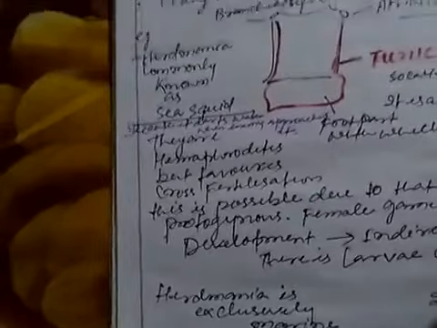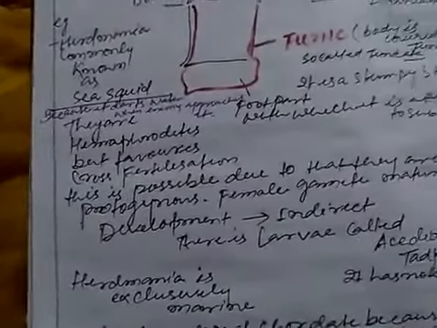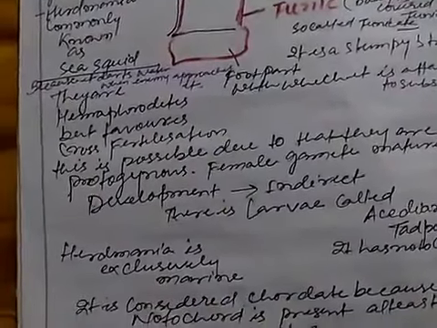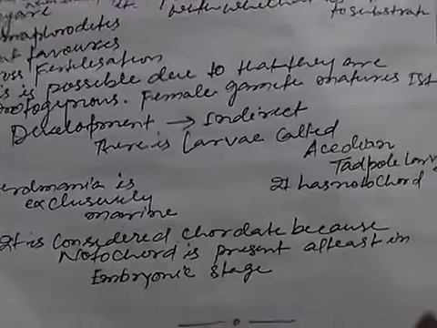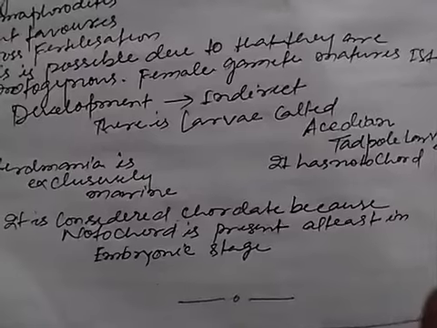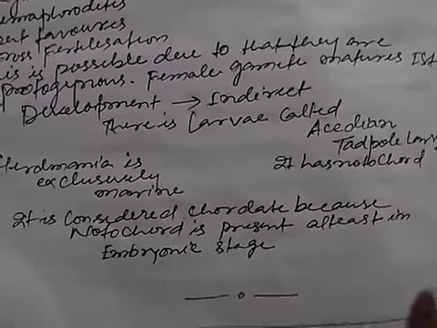So cross fertilization is favored. Female gametes mature first. Development is indirect, that is, some larval form is found, known as the Ascidian tadpole larva, and it has a notochord.